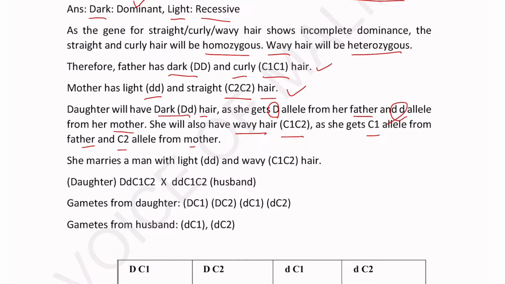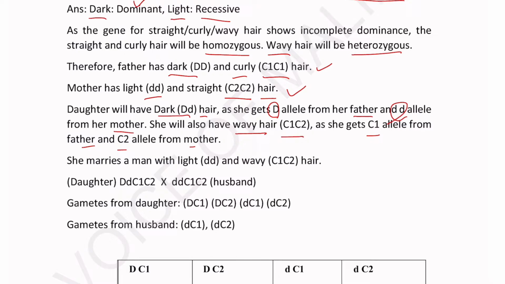And definitely she will have wavy hair because her father has C1 and her mother has C2. So she is getting the C1 C2 genotype. That means it is the heterozygous form and she will have wavy hair.